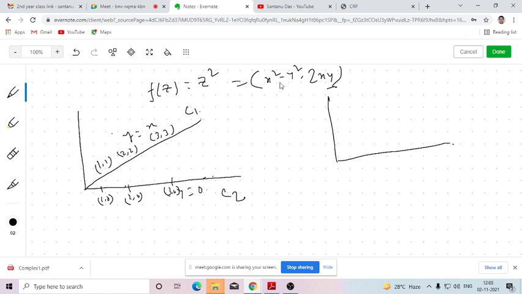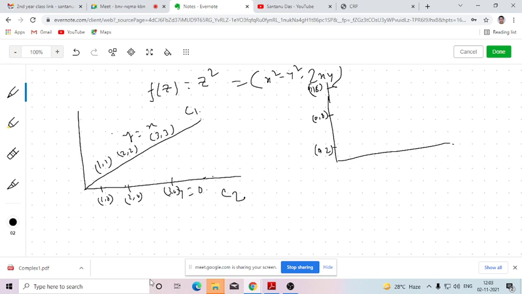So if I consider the mapping, then 1, 1 will be mapped to 0, 2. 2, 2 will be mapped to 0, 8. 3, 3 will be mapped to 0, 18, like that.